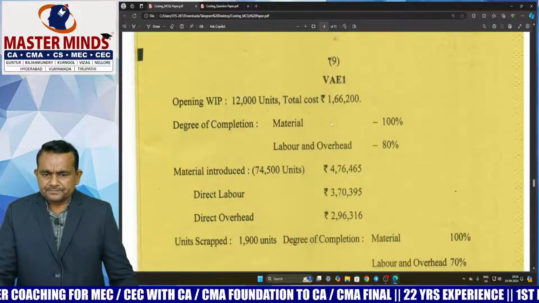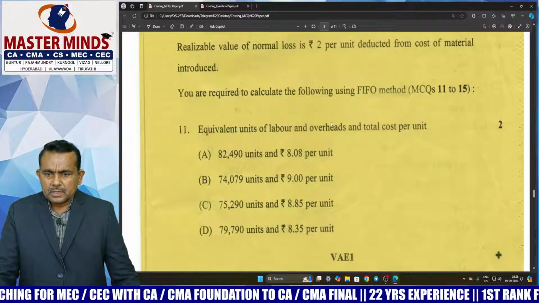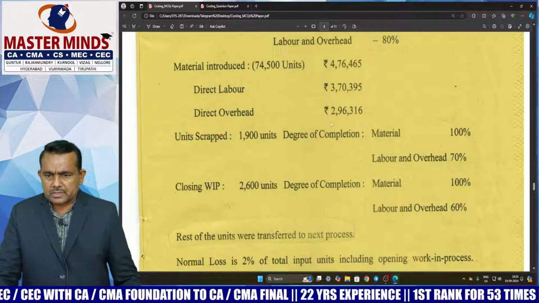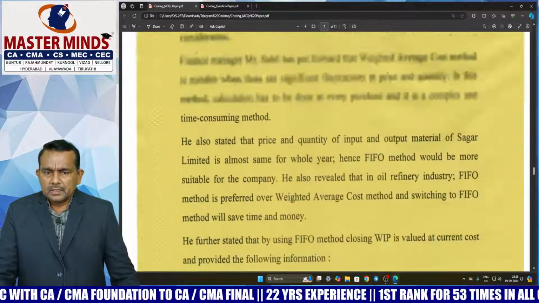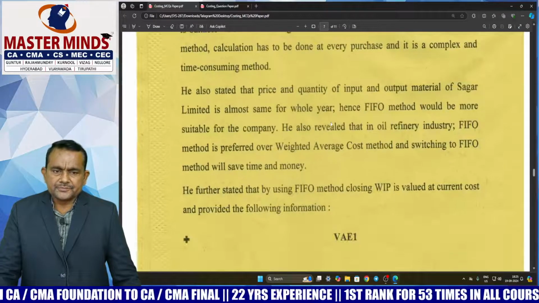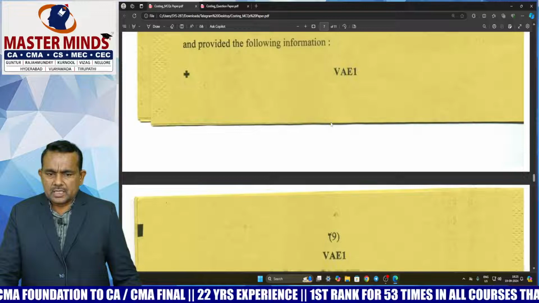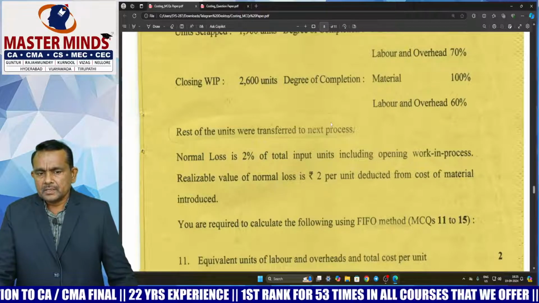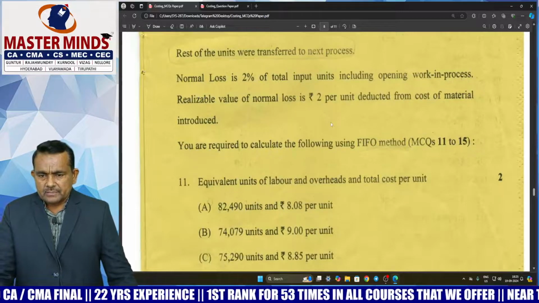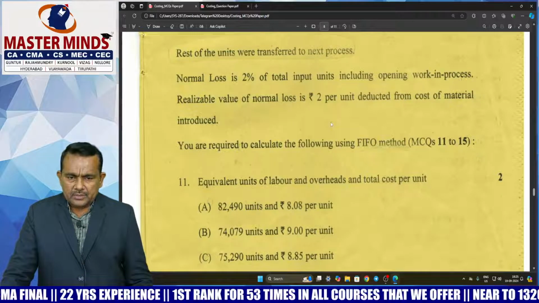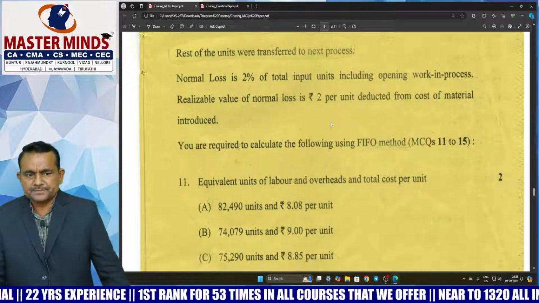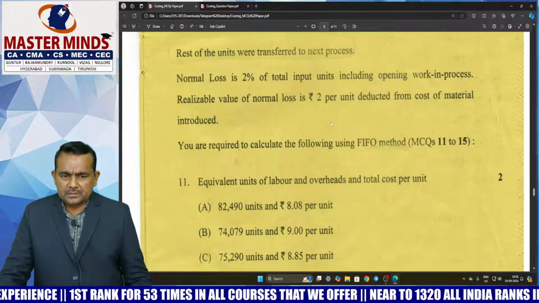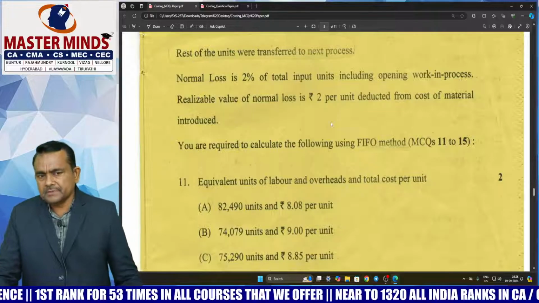This is chapter name process costing. Read the paragraph. So here valuation under FIFO method, work in progress valuation under FIFO method. So first question, equivalent units of labor and overheads and total cost per unit. So statement of equivalent production under FIFO method.